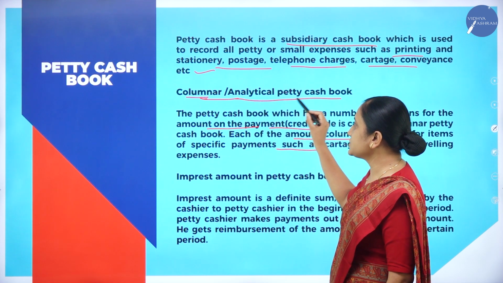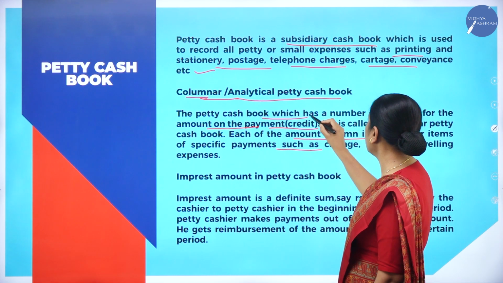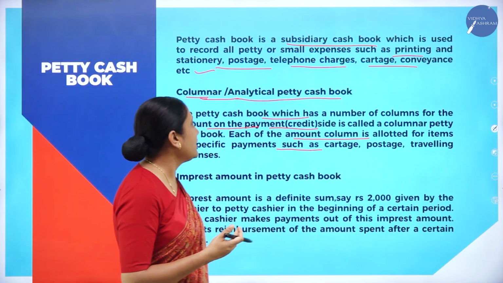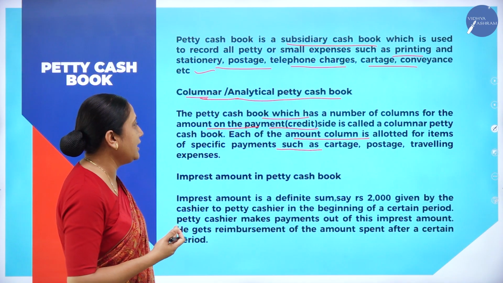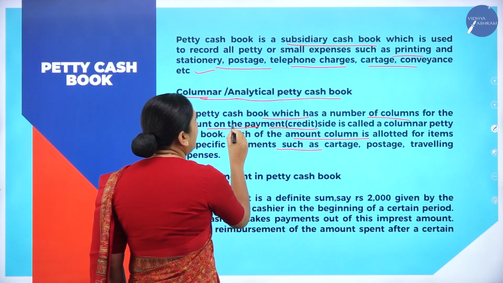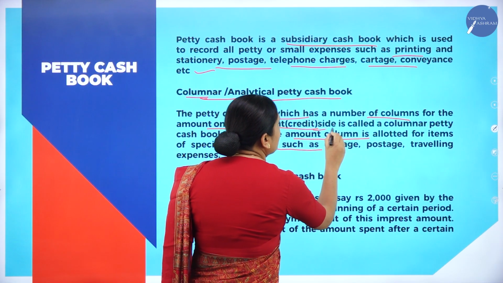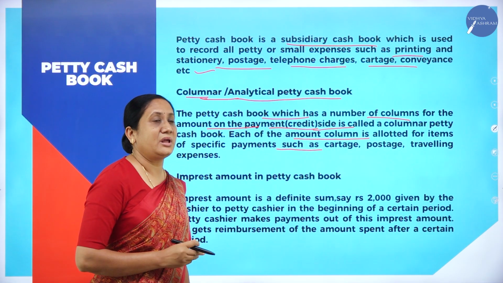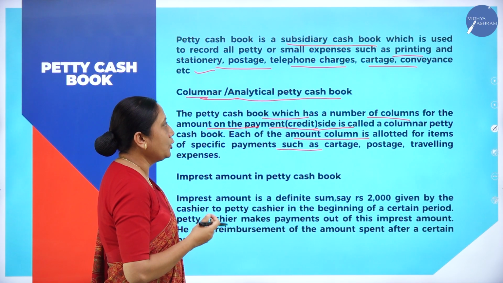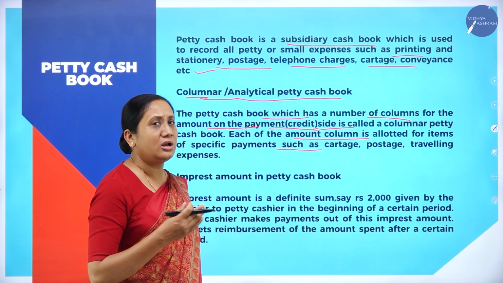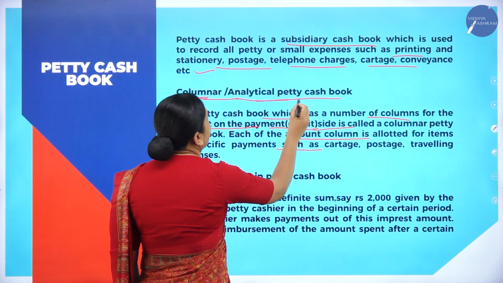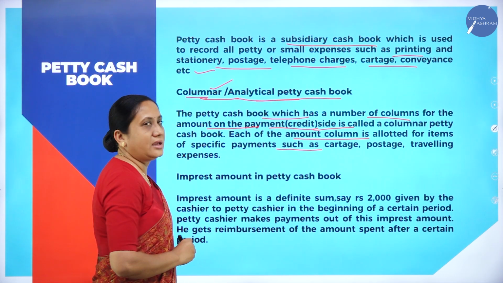So columnar petty cash book means what? This is one of the petty cash books which has a number of columns, which has many columns. That is what is called columnar, analytical. A number of columns for the amount on the payment side is called columnar petty cash book. There will be many columns like one column for cartage, telephone charges, postage, conveyance, like that many columns for payments will be made. That is why this petty cash book is called columnar petty cash book.